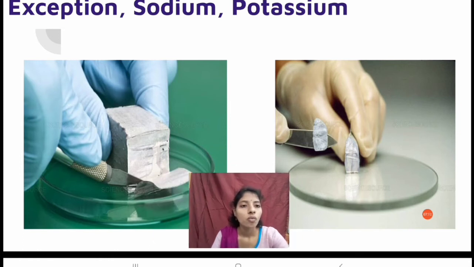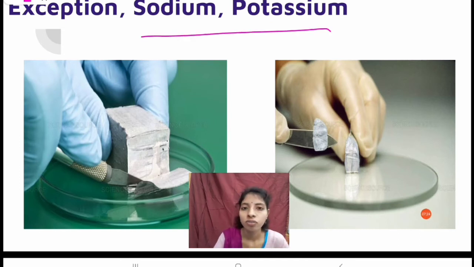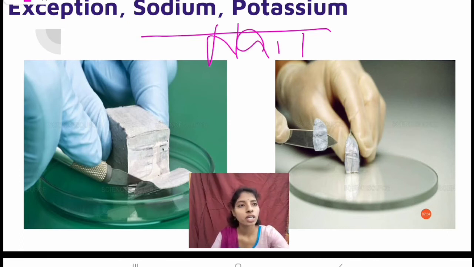See here, one exceptional case for the metals: only sodium and potassium can be cut with a knife. We can cut them with the help of a knife. They have a soft nature. Only sodium and potassium have soft nature. Only these two are soft. Remaining all metals are hard and strong.